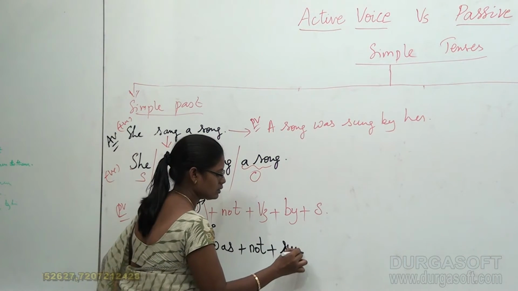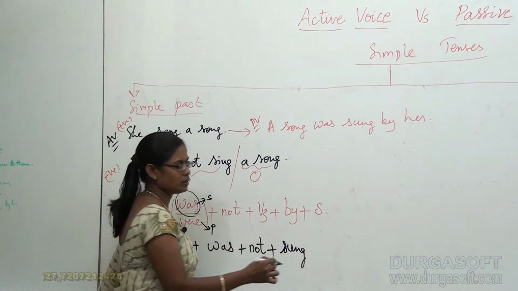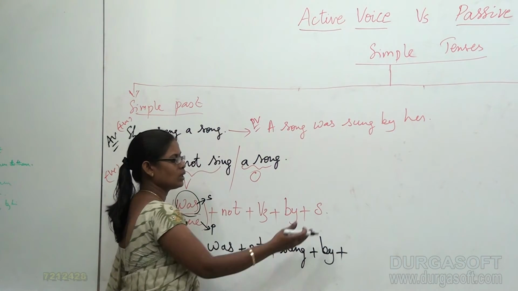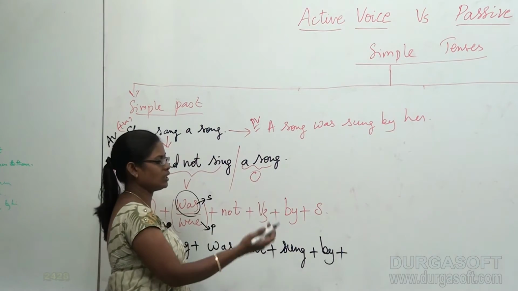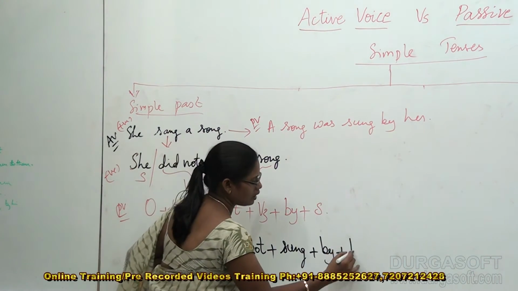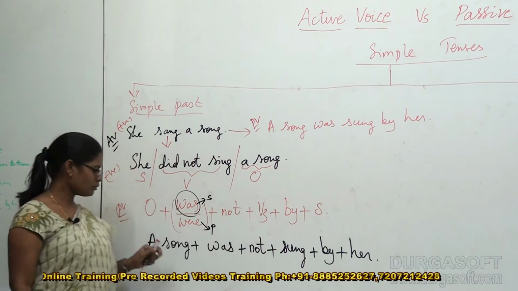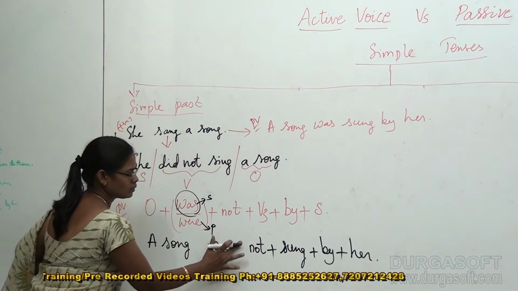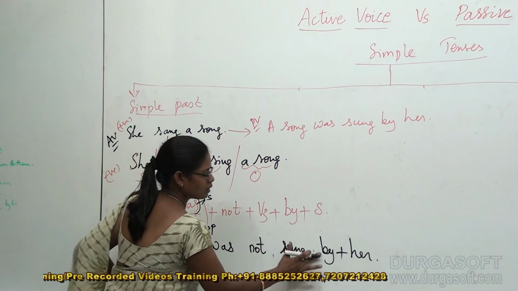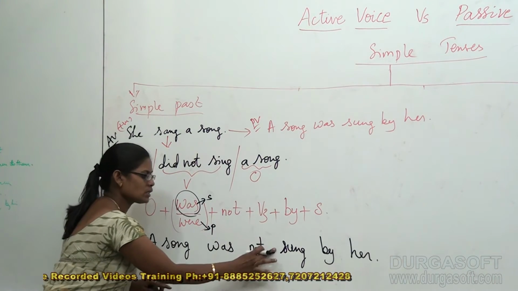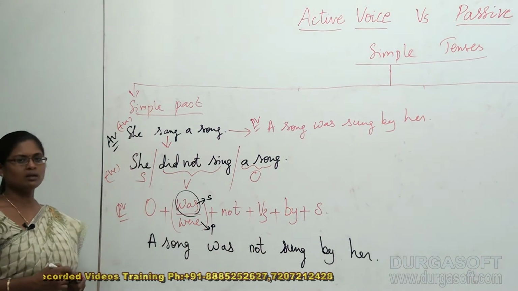It is sung plus by plus. What's the subject here? She. So as a passive subject, it becomes her. Now just remove the pluses. A song was not sung by her. Very simple. A song was not sung by her.